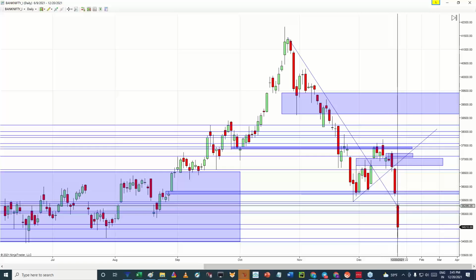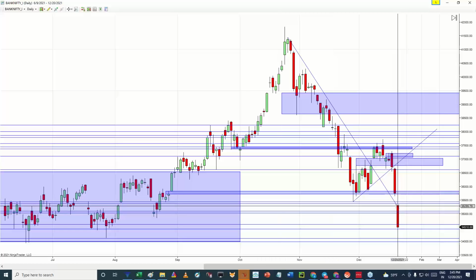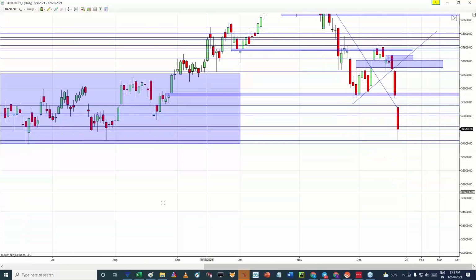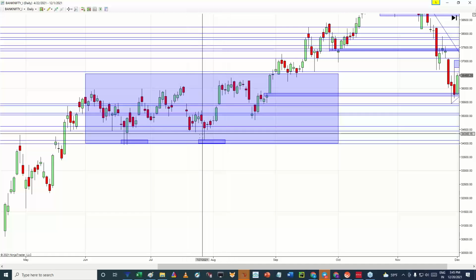So Bank Nifty was crystal clear. The moment there was a gap down opening, it was crystal clear that below the low of the first red candle, we are good to create a short position in Bank Nifty. And that has also given us a really good return in Bank Nifty accordingly. After that, the prices reached around this bottom of 34,000, and that's where we have seen historically Bank Nifty take support around this area, and Bank Nifty also took the support this time around this area.